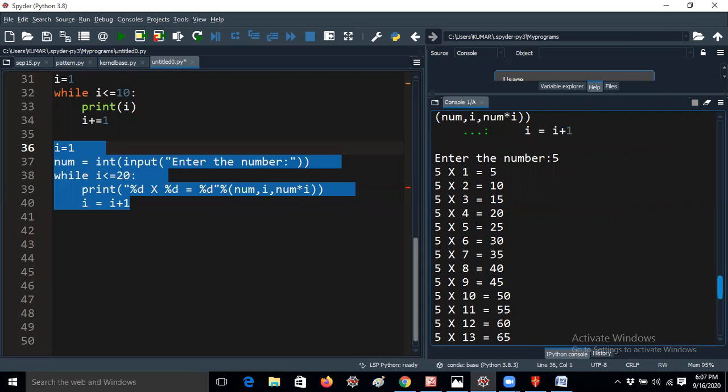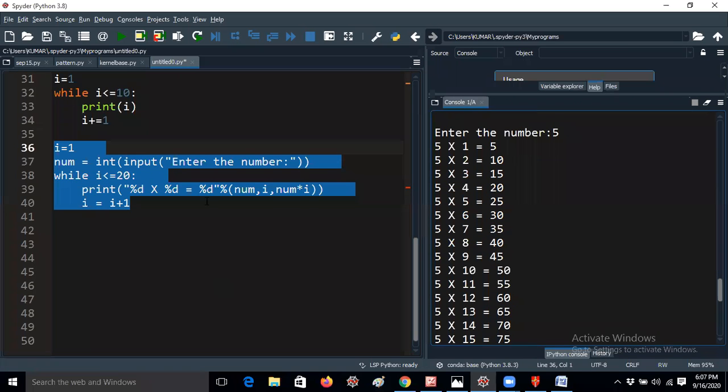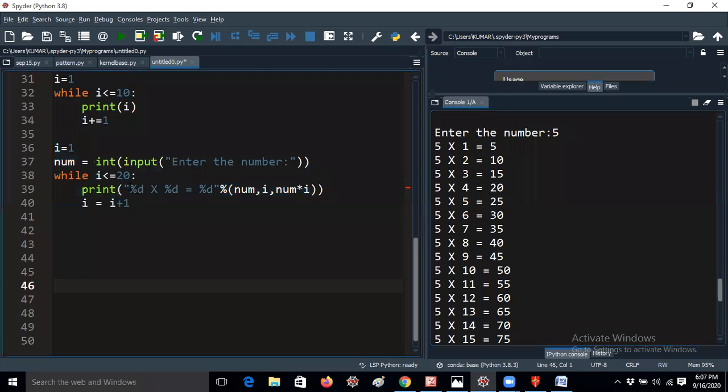You have to think like this. But this is not mandatory. Just now I told you that it is not mandatory; you cannot use this percentage. And some students may have a doubt: if we are giving i comma num, what will happen, sir? Nothing will happen. Instead of 5 into 1, it will display 1 into 5, 2 into 5 like that. In a table, you read it like 5 1s are 5, 5 2s are 10. You will read like that only, not 1 5s are 5, 2 5s are 10.